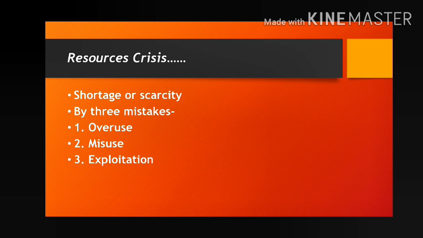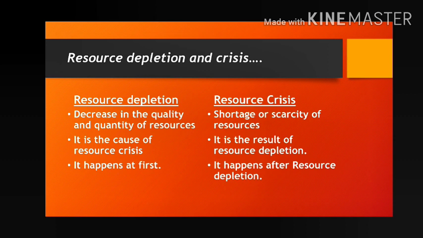That means gradually the resource amount and resource quality are decreasing, and at the last stage there is no availability of resources, that means resource crisis. So resource depletion is the first stage and resource crisis is the last stage. That means it happens after resource depletion. Clear? Resource depletion means decrease in quality and quantity, resource crisis means shortage or scarcity.